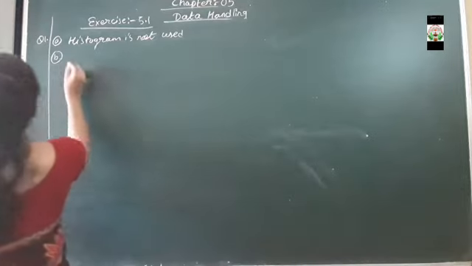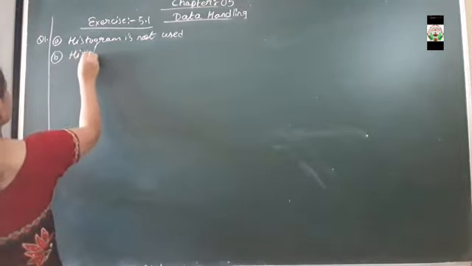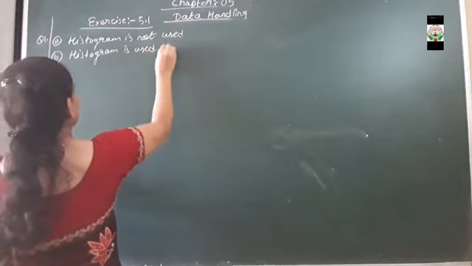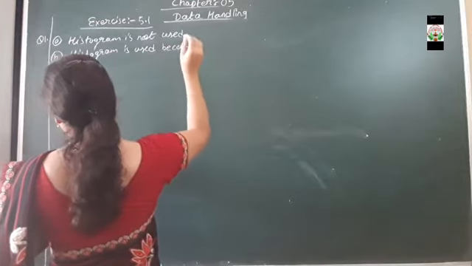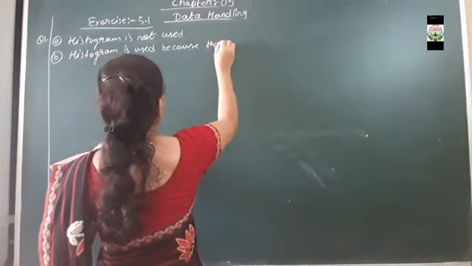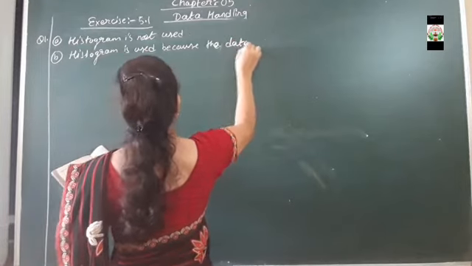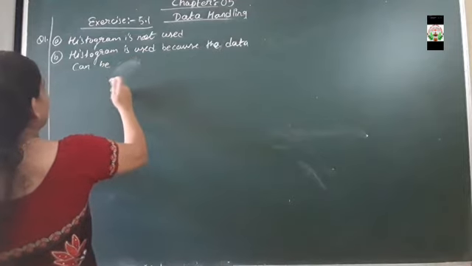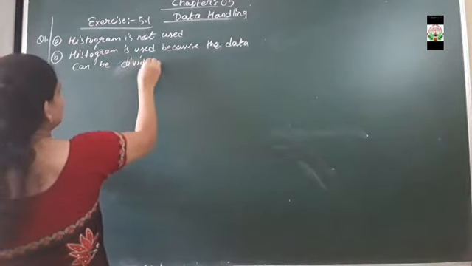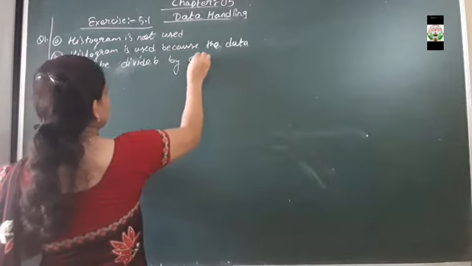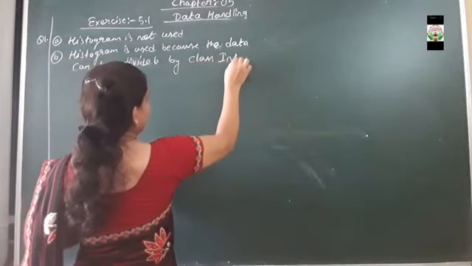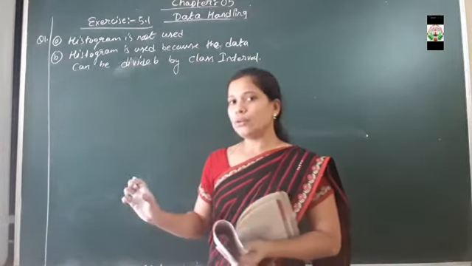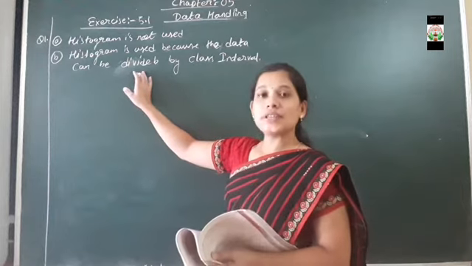So here we can write that a histogram is used, and what is the reason? Because the data can be divided into class intervals, that's why it can be represented in the histogram.